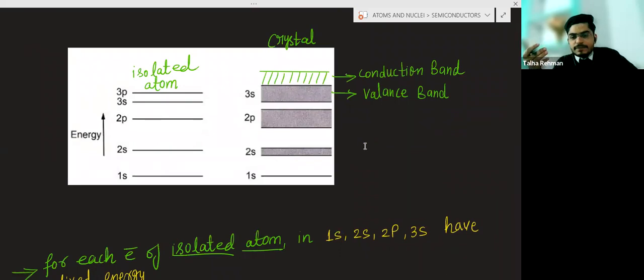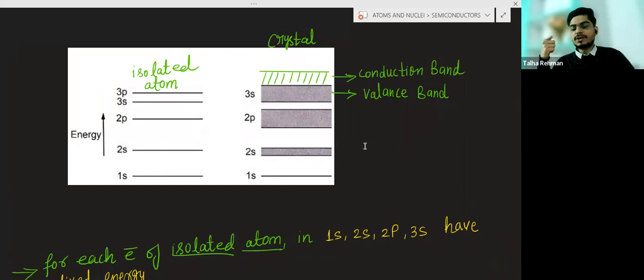Why is there a formation of an energy band? Because in a crystal there are a large number of atoms, and in those atoms there are electrons. And I told you, each atom in a crystal has a different, unique energy interaction.